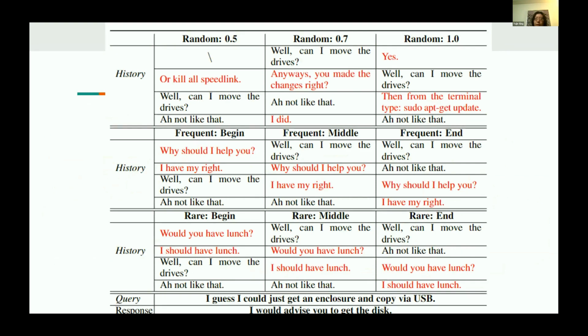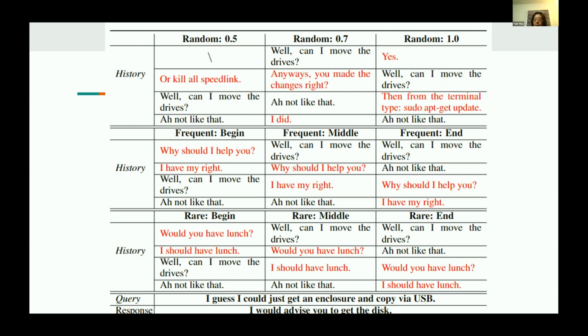Here is an example of what a distracting test set looks like. In a random test set, we get the distracting utterances from the training corpus randomly. The probabilities of inserting the distracting utterances are 0.5, 0.7, and 1.0. In each dialogue, we only insert 2 or fewer distracting utterances.